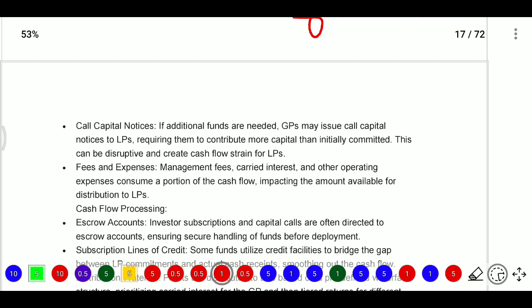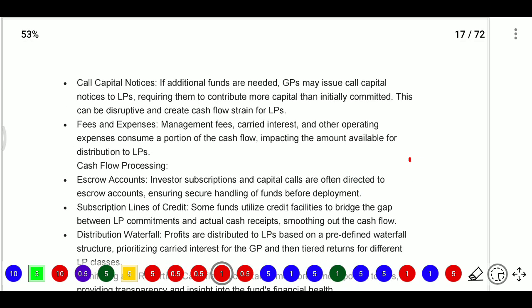This can disrupt the cash flow strength of limited partners. And regarding fees and expenses, the management fee and the incentive fee, along with operating expenses, will consume a portion of the cash flows, impacting the amount available for distribution to limited partners.